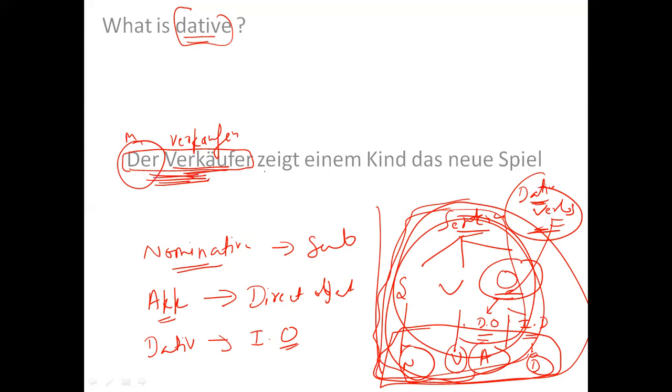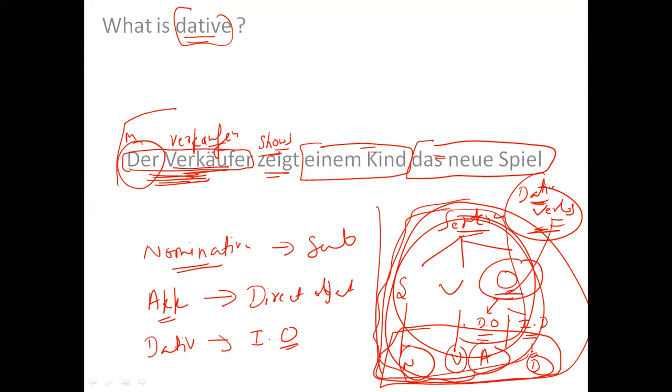Zeigt is shows. Einem Kind, a child, and das neue Spiel, the new game. So the salesman is showing the child a new game.